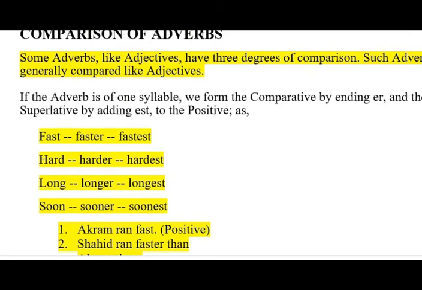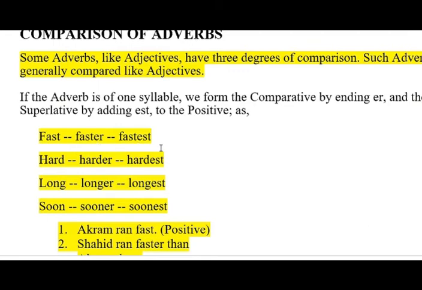The next point is comparison of adverbs. Some adverbs, like adjectives, have three degrees of comparison. Such adverbs are generally compared like adjectives. These are the examples of adverbs. Like first degree is fast, second is faster, third is fastest. The same degrees we use as adjectives and the same degrees we use as adverbs. We just have to check what function they play. If these words modify verbs, adjectives, and other adverbs, they will be adverbs.